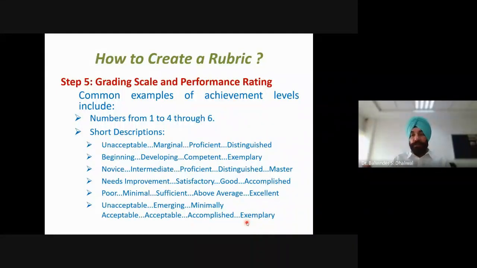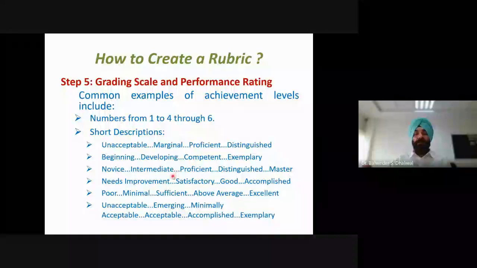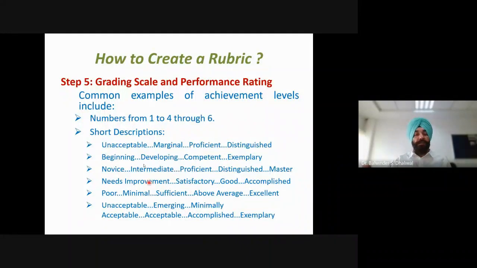This slide shows some examples of the achievement levels which we can use. We can use numbers, say 1 to 4, or 1 to 5, 1 to 6. Generally it is used from 1 to 6, but more commonly from 1 to 4. Or instead of numbers, we can have descriptions: unacceptable, marginal, proficient, distinguished; beginning, developing, competent, exemplary. For the same number of levels, we have different descriptions.